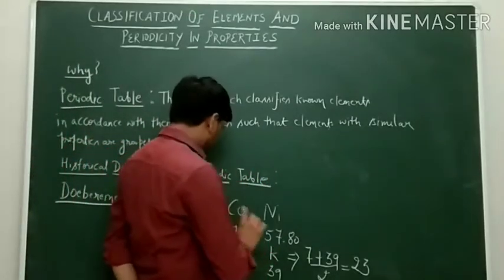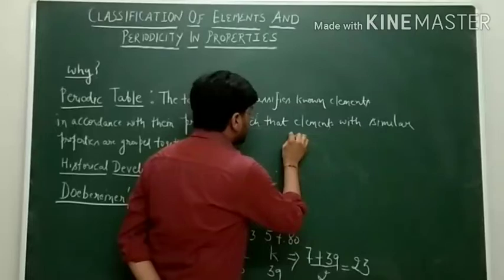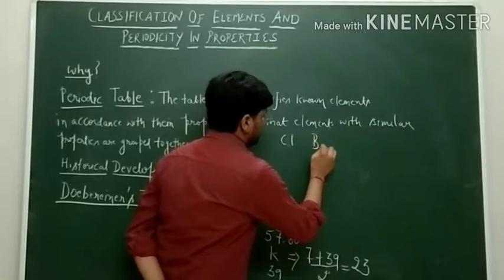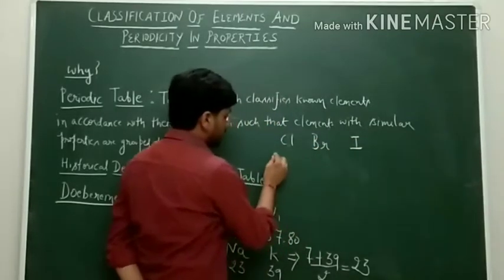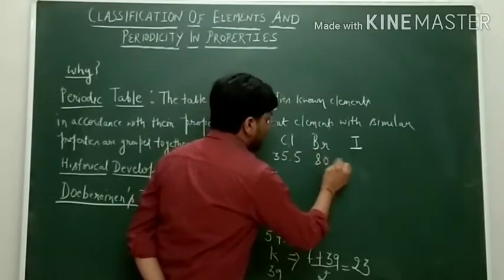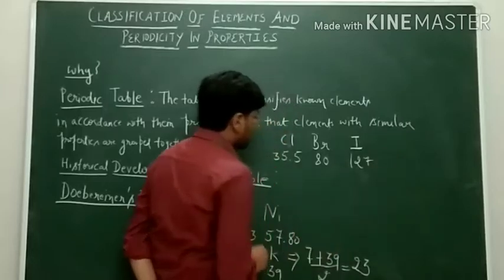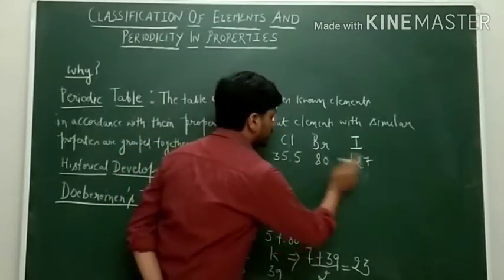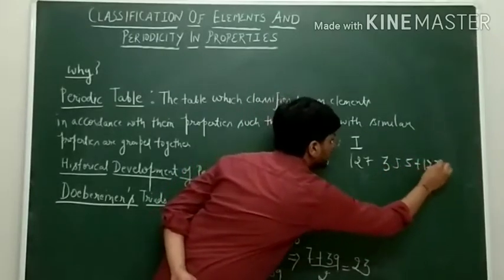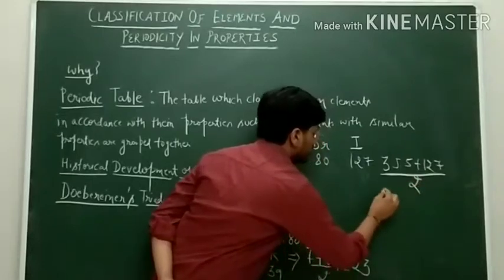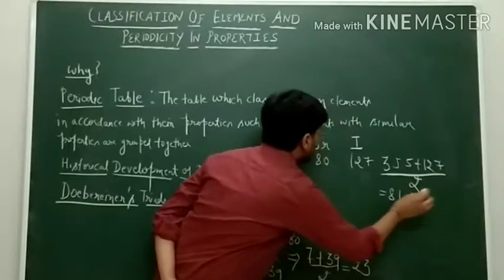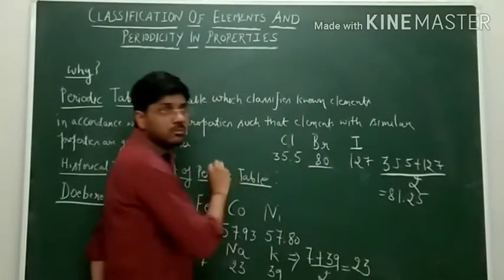The next example of a Dobereiner triad is chlorine, bromine and iodine. The atomic weight of chlorine is 35.5, bromine is 80 and iodine is 127. We can calculate the arithmetic mean of chlorine and iodine, that is the sum of 35.5 plus 127 divided by 2. It comes out to be 81.25, which is approximately the same as that of bromine.